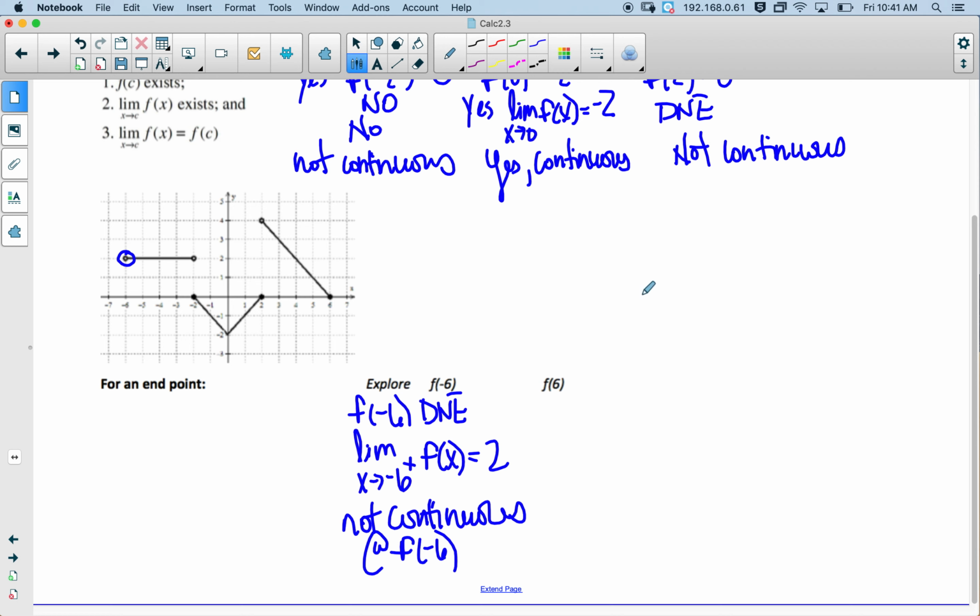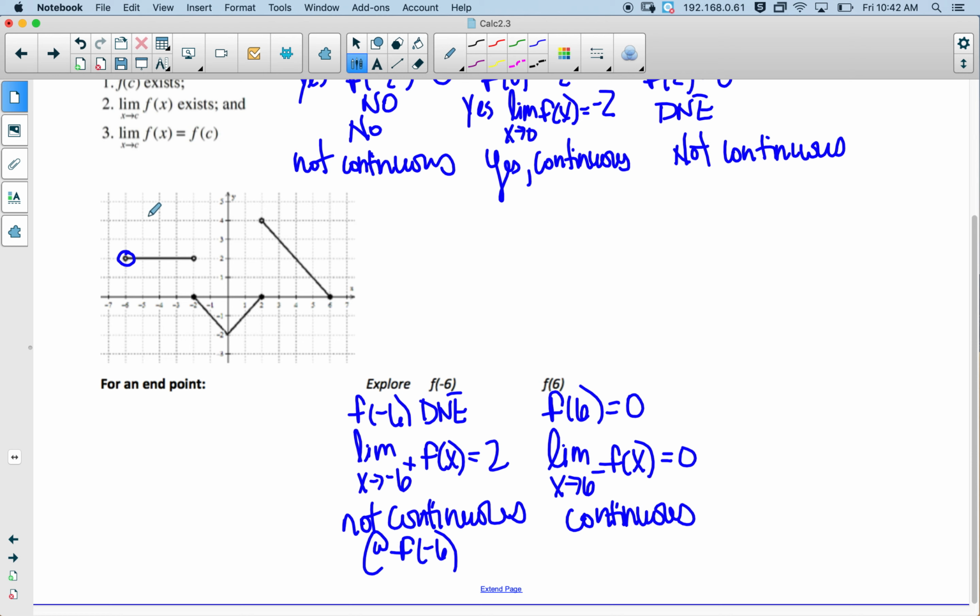Okay? All right, let's look at f of 6. f of 6 is equal to 0. The limit as x approaches 6 from the left-hand side, so it's the only direction we can approach it from, is also equal to 0. So therefore, it's continuous.